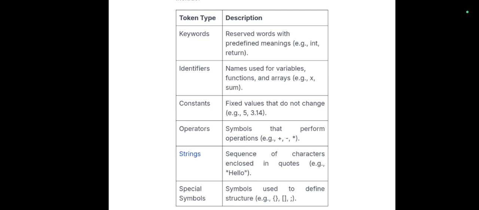Third point, compiler understanding. The compiler reads and interprets tokens to execute the code correctly. It ensures the program logic. Proper use of tokens helps maintain the program's logic and flow. And the last point is that it facilitates readability. Well structured tokens improve code clarity and make it easier to understand and debug. These were the importance of tokens in the C programming language.